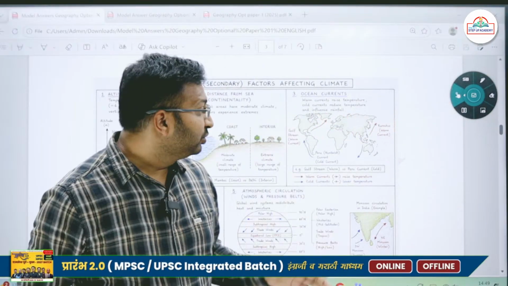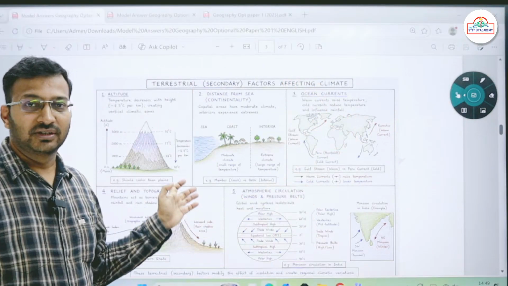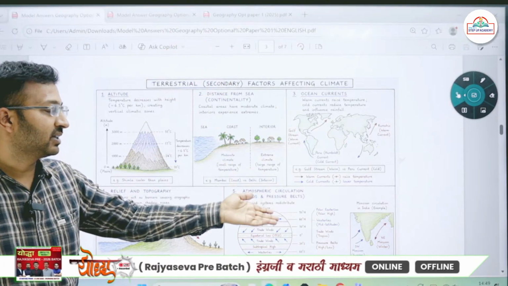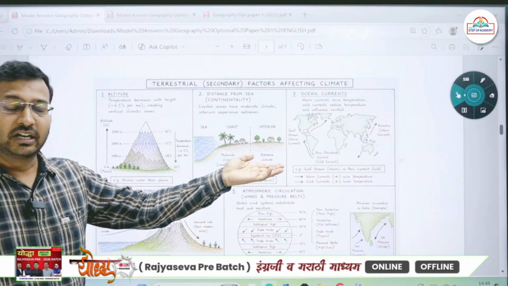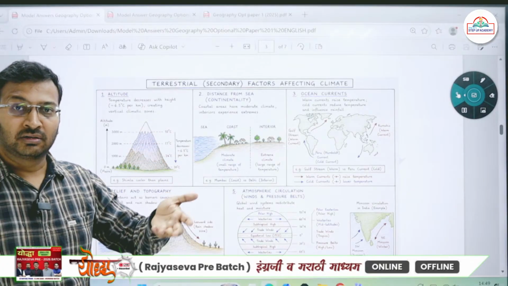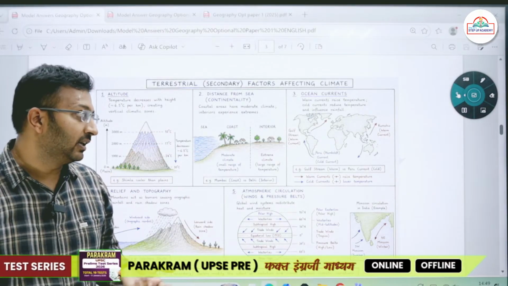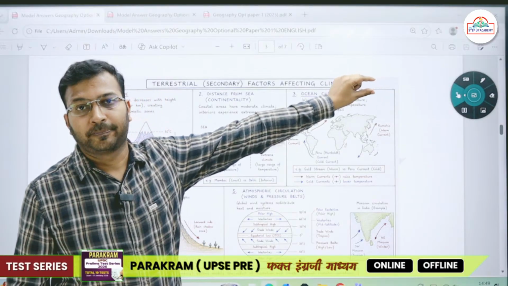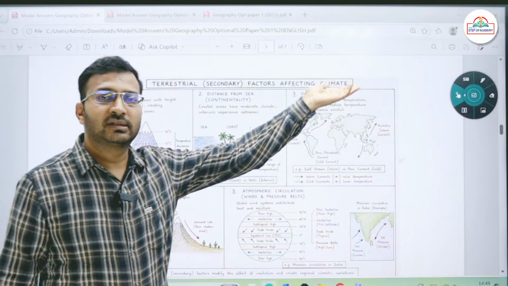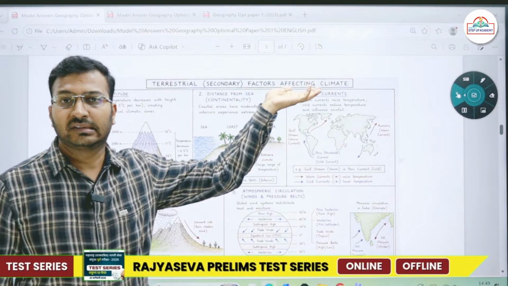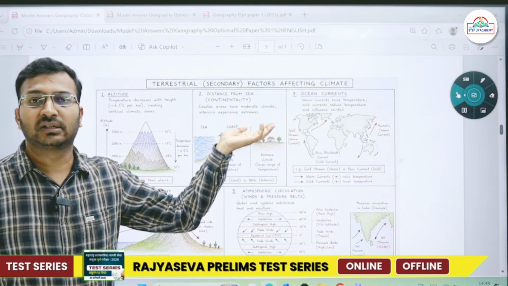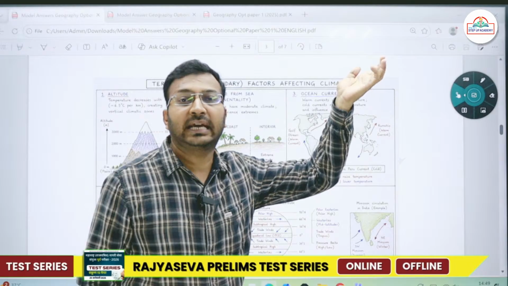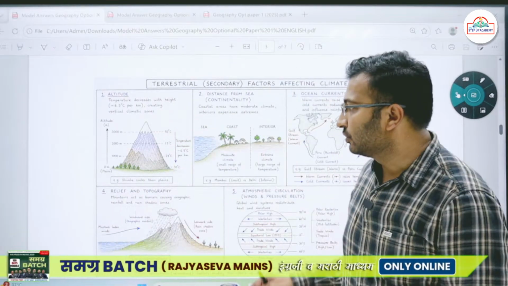Now here you can see there is a lot of information. You have to write primary factors and secondary factors. You might have a tendency to write all things in detail, but here I put the data in very short form. So warm ocean currents raise the temperature, cold ocean currents decrease the temperature. Warm ocean currents are responsible for some cyclonic activities as well. So you can write those things too.